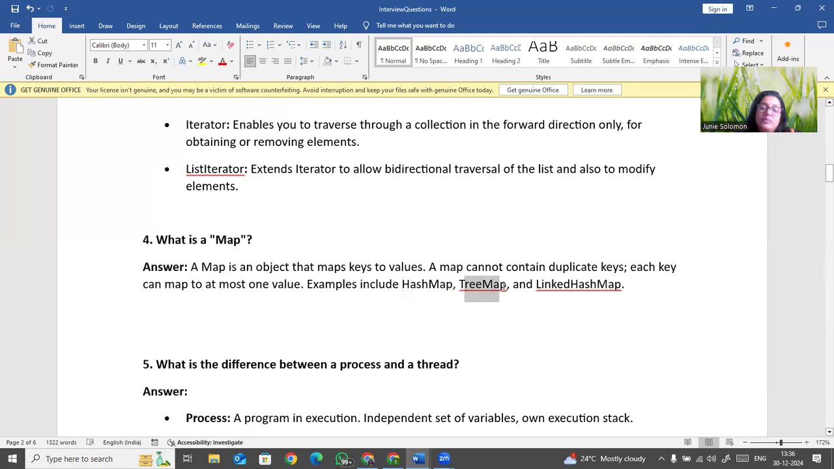These are the classes we use in Map: TreeMap, HashMap, and LinkedHashMap. Going forward, in other interview questions, I'll give you this difference also.